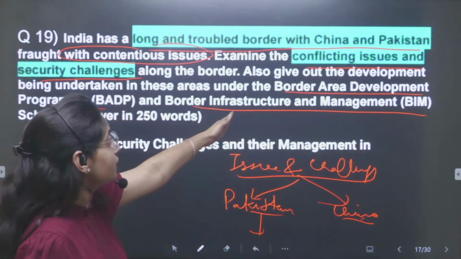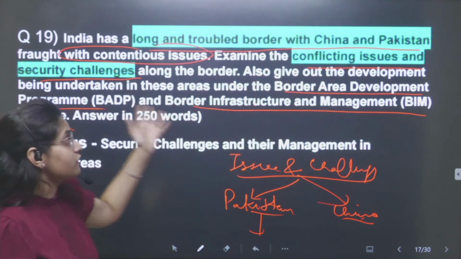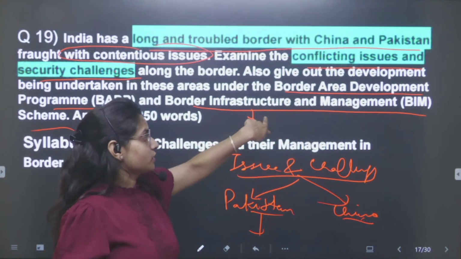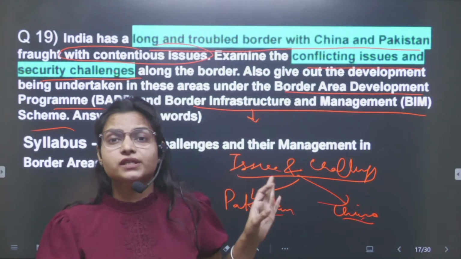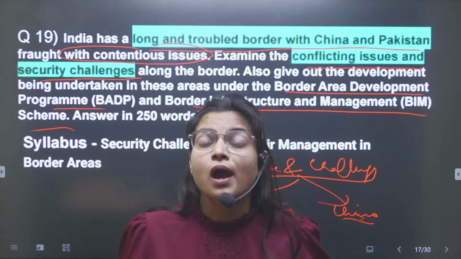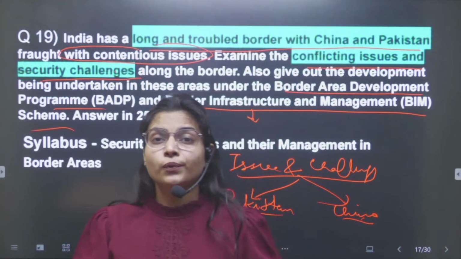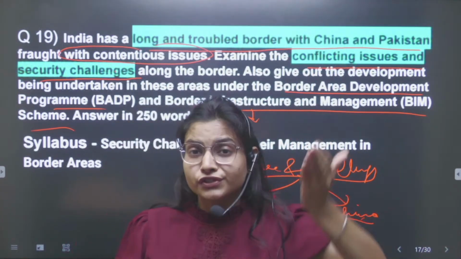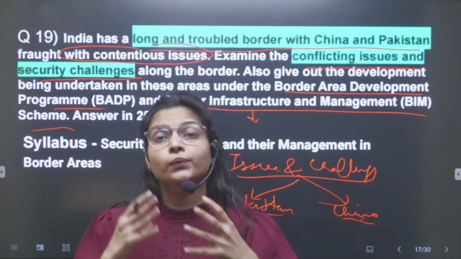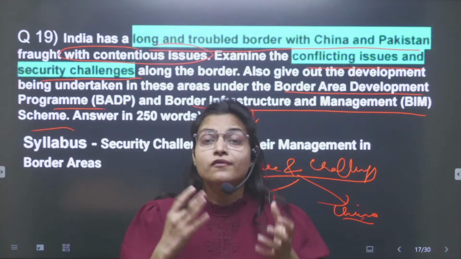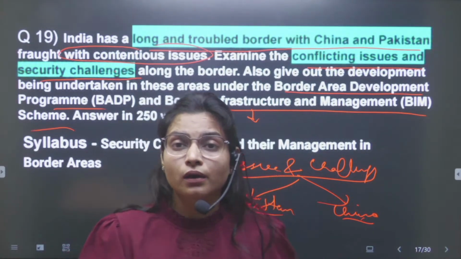For example, the first development program is focusing on the border area development and it is focusing on the infrastructure. So if any infrastructure is coming to your mind, you can mention, like we have brought the border outposts at the Indo-Pakistan border, and we are building the infrastructure in Jammu and Kashmir and the northeast region. Like for example, you can mention some of the tunnels we are building for the infrastructure.